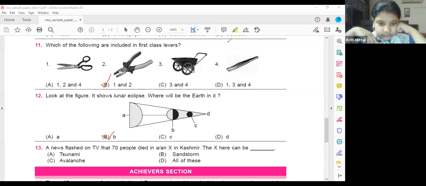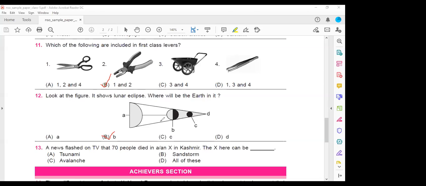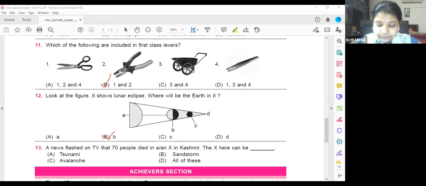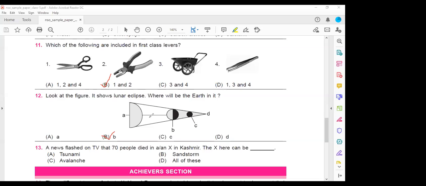So lunar eclipse, earth will be in the center, the moon and the sun will be on the other side. Ma'am, when the earth comes between the Sun and the moon, then lunar eclipse arises. A solar eclipse, when does it come? When the moon comes in the middle of the sun and the earth, then it happens. Yes, the moon has to come between the sun and the earth, then the solar eclipse arises.